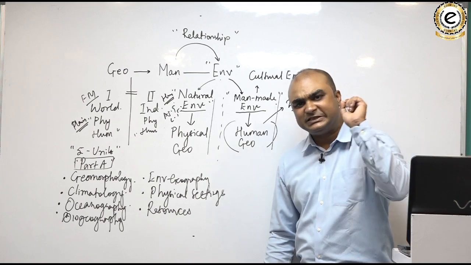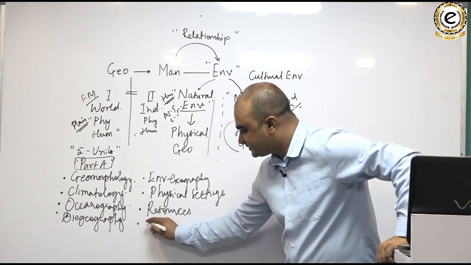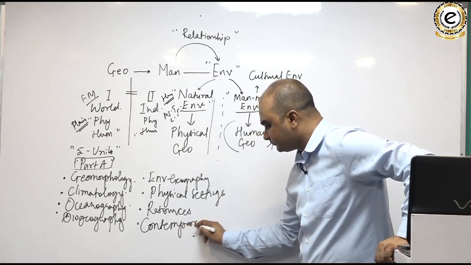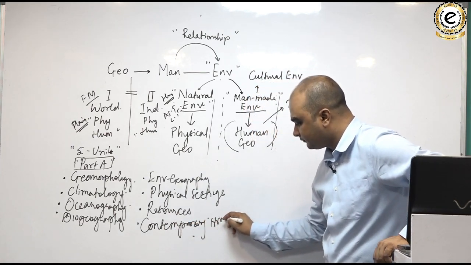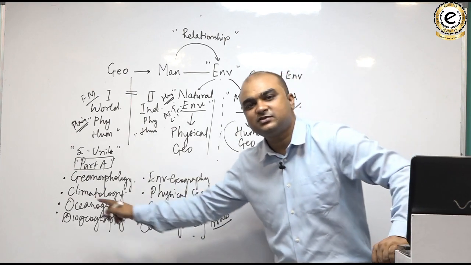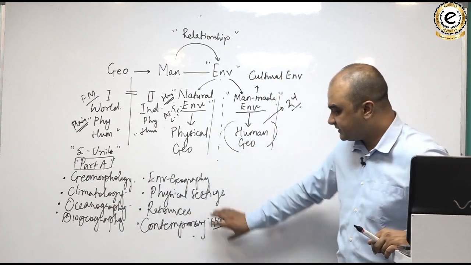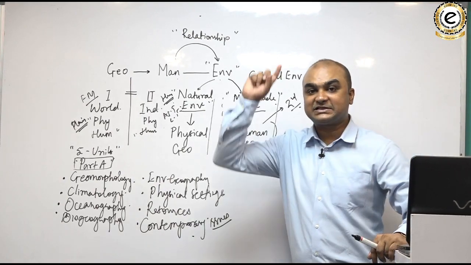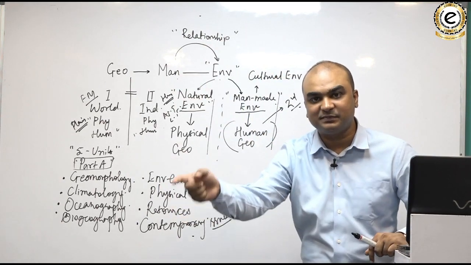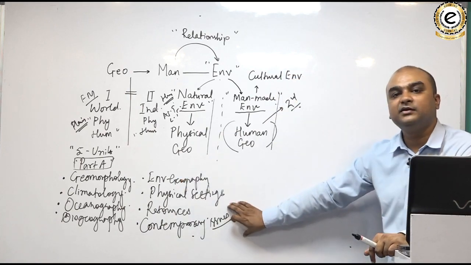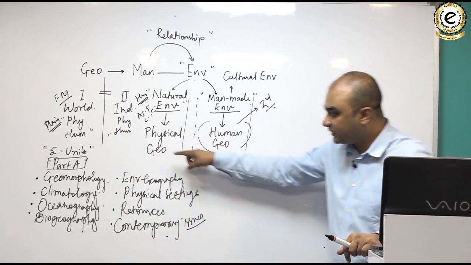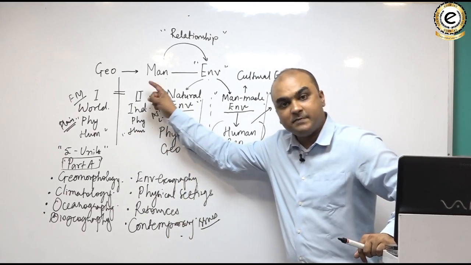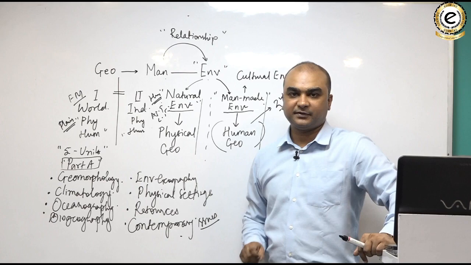But there is also the 10th unit, which is contemporary issues, which has some sections of physical geography. Here we study hazards and disasters, and as I told you, disaster management, which is a part of your GS paper 3, comes out of this unit, the contemporary issues, which is the last unit of your geography paper 2, or the India paper.